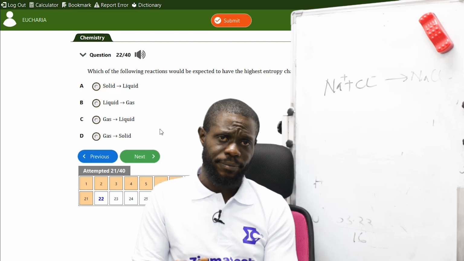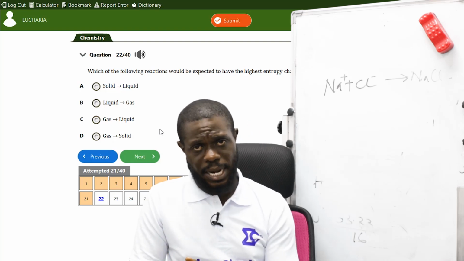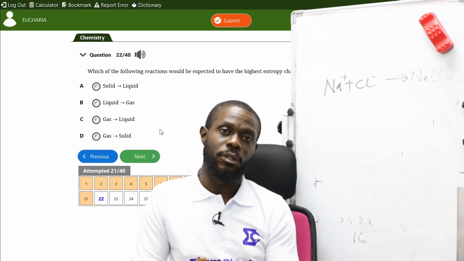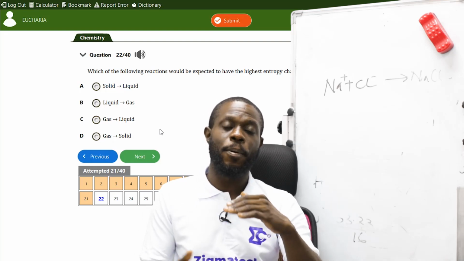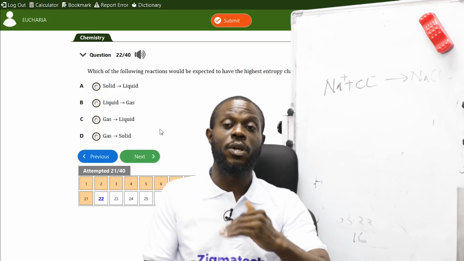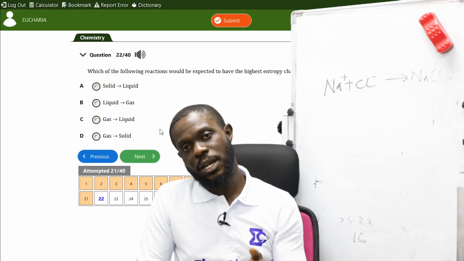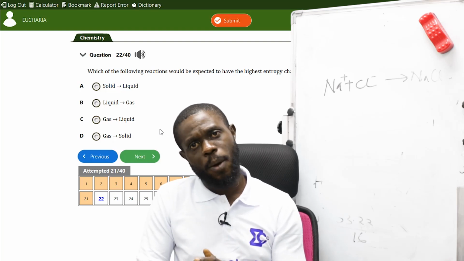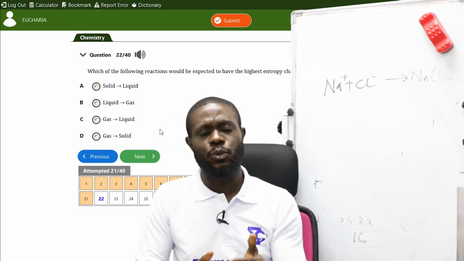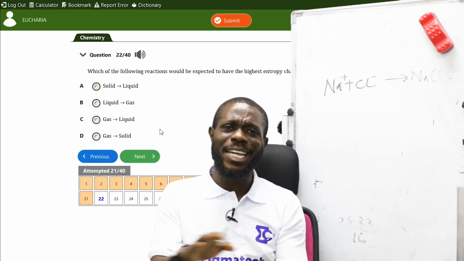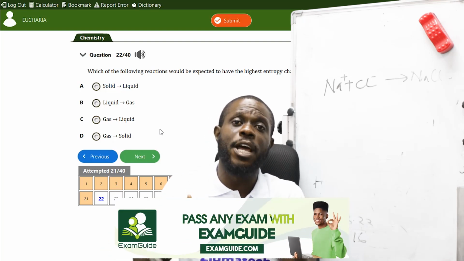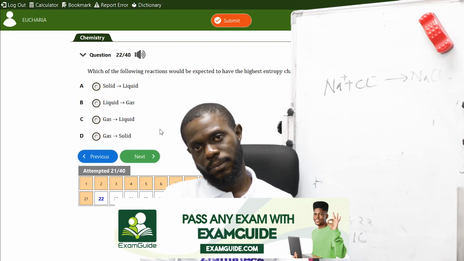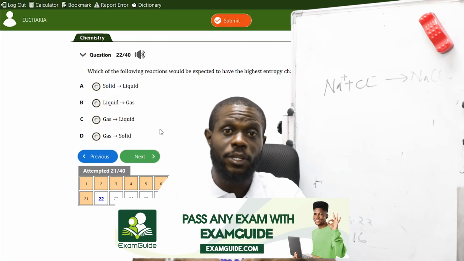Gas to liquid is by condensation. When the vapor touches the cooler surface, it changes to liquid. Gas to solid, the sublimation, is a slow process. Liquid to gas: when you're boiling water, you see that the particles are moving randomly, and as the particles are moving randomly, evaporation is increasing.